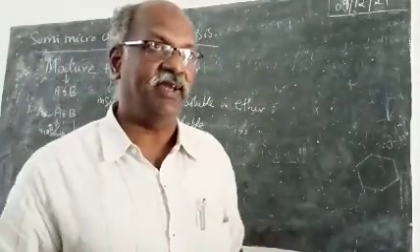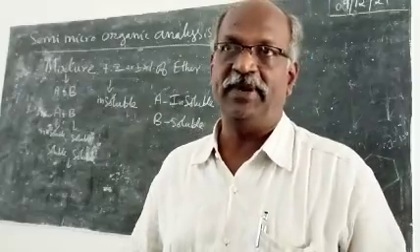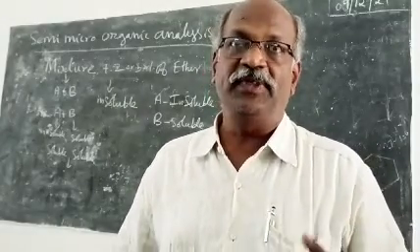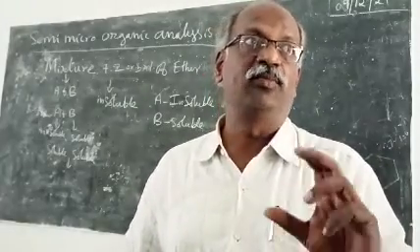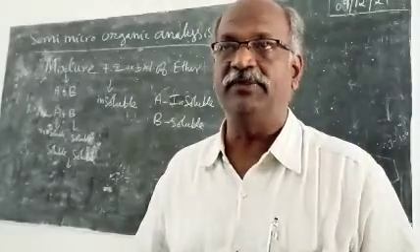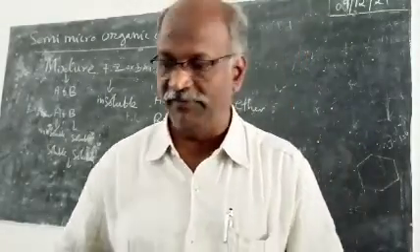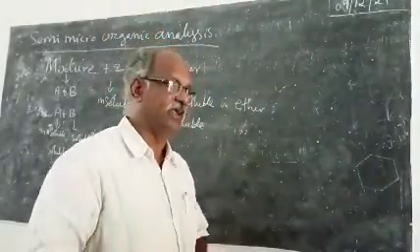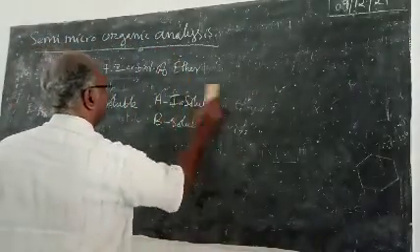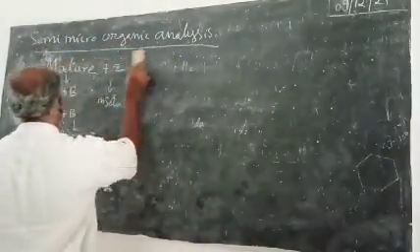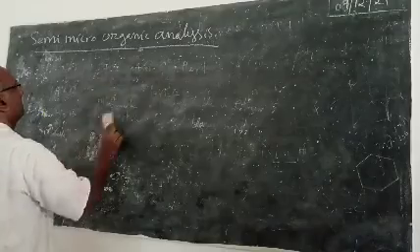I will demonstrate later. Before that, I will explain. Suppose compounds A and B both are soluble in ether, then what we have to do? We must make use of some inorganic reagents. I will explain it.